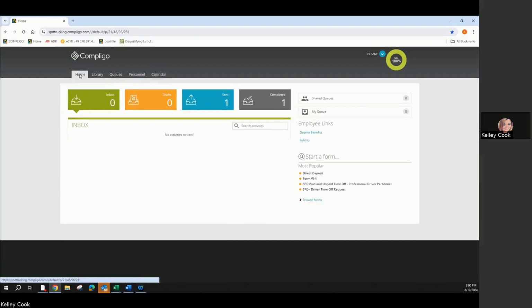And since we're here, might as well talk about it. You do want to check in periodically in Compligo. It's not just for filling out forms. You do want to go in there because we do assign you new training and new documents and forms that are important for you to read and review. Over here in the starter form, if you're going to change your direct deposit, cancel a direct deposit, change your taxes, maybe an address, those forms are typically found there.